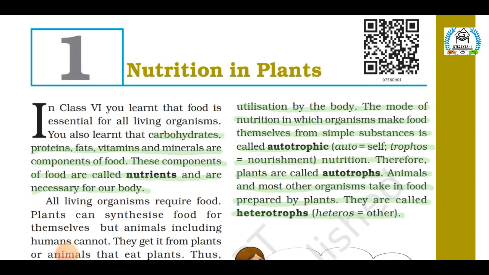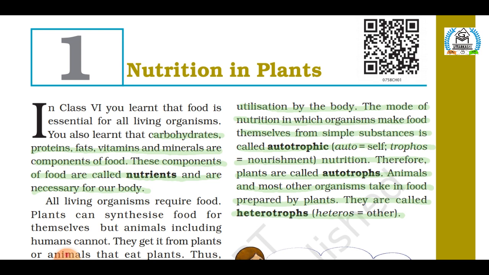Hello everyone, this is your science teacher here and I am going to start the very first chapter of grade 7 science NCERT textbook, that is nutrition in plants. Students, in this chapter you will learn about the different components of food, about their importance in our diet, about nutrition and its types. Now let's begin.